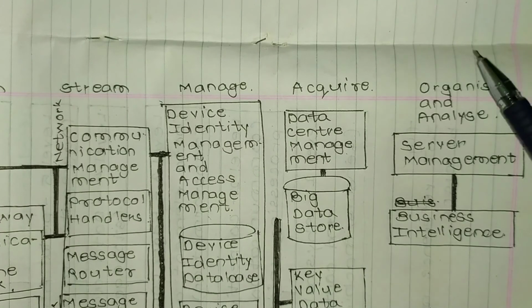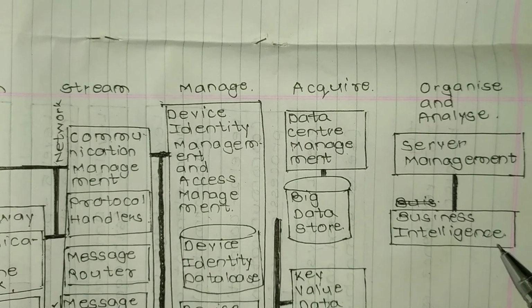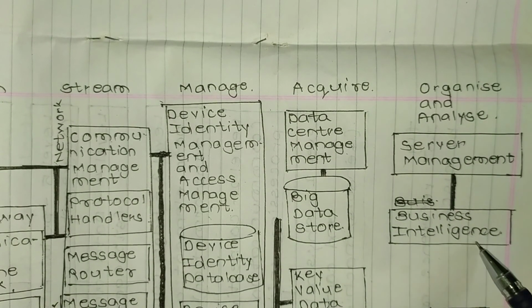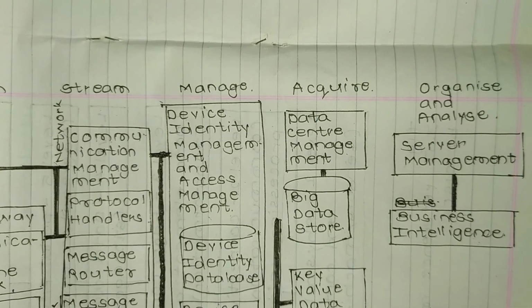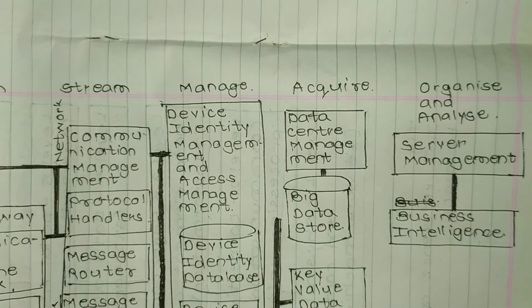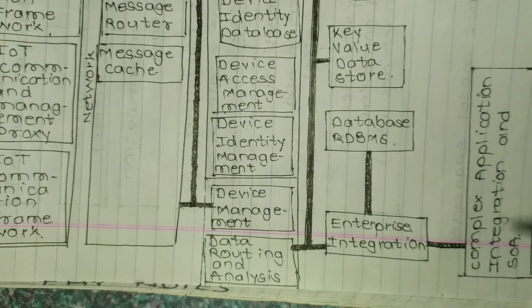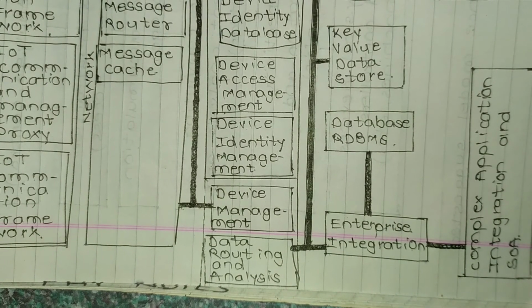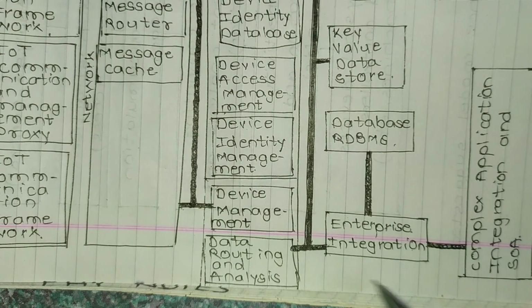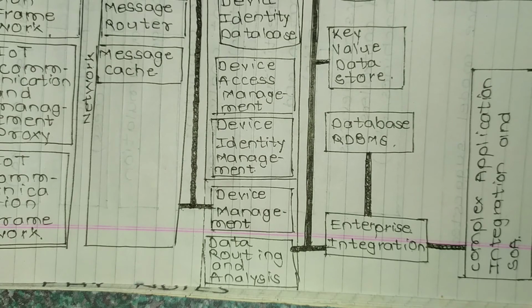Organize and analyze. So there is another block of organize and analyze. In this block there is first server management and second business intelligence. In acquire section there is also one more block, that is complex application and integration soft SOA. So it is connected with enterprise integration. So this is a block diagram or architecture suggested by Oracle.